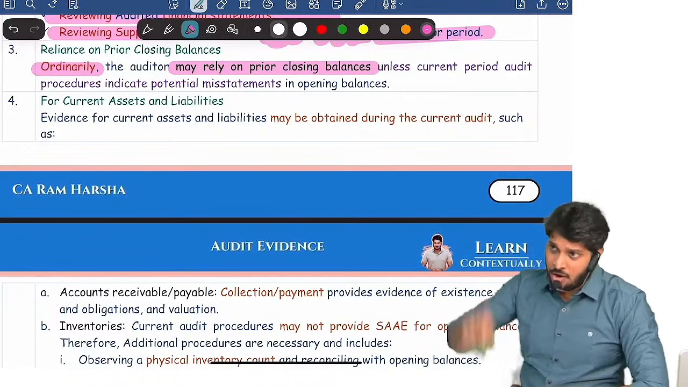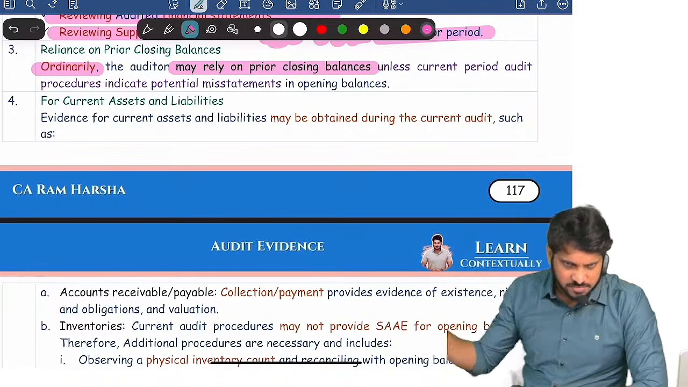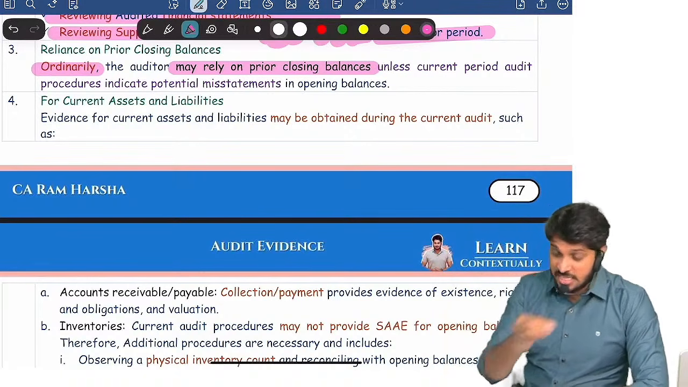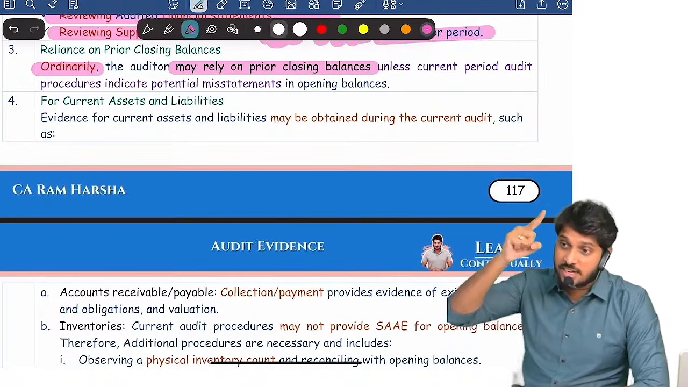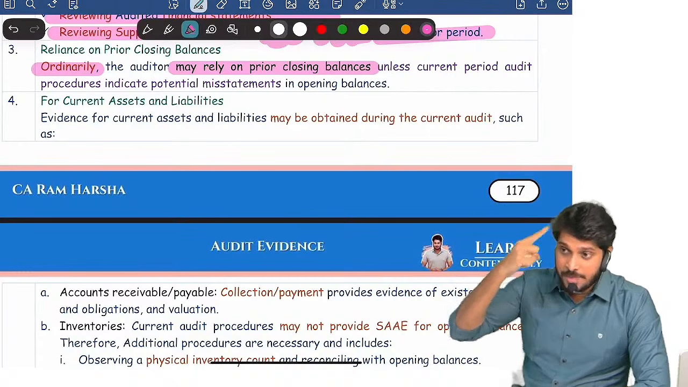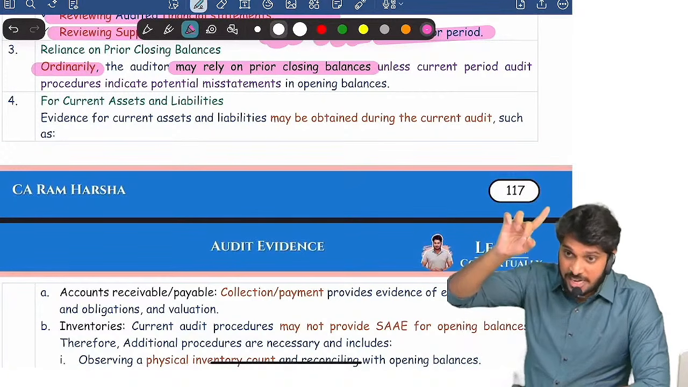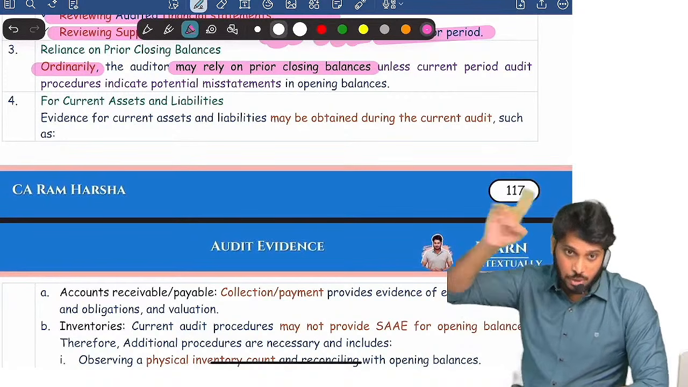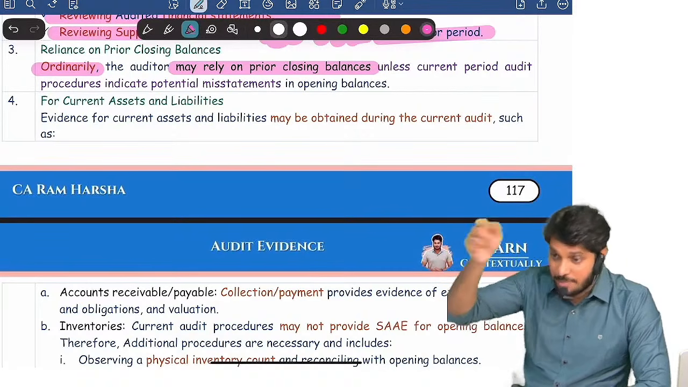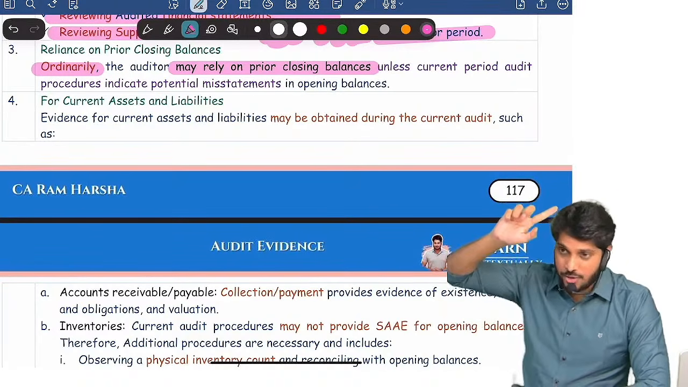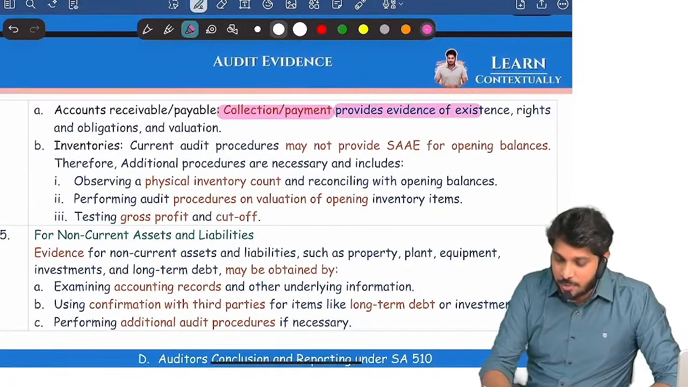For example, opening debtor 1 crore is there. In the current year, collections were not made. There is no collection. In the current year, since collection was not there for the debtor, I will obviously have a doubt whether the debtor value is correct or not. Now, if I investigate further, since collection was not there in the current year, in the opening debtor I found an evidence that it is doubtful. And in the opening, they have not made any provision. I found a material misstatement based on current year audit procedure. Are you clear? For example, for current assets and liabilities, no collection or payment provides evidence.